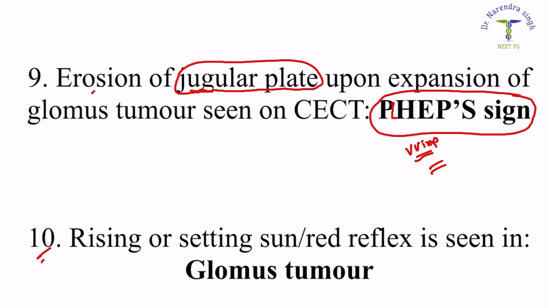Question number 10, the last question: the rising sun or setting sun reflex is seen in glomus tumor due to the high vascularity of the tumor behind the tympanic membrane. The tumor appears as a rising or setting sun, which is also known as the red reflex.